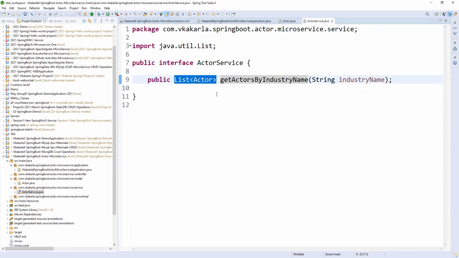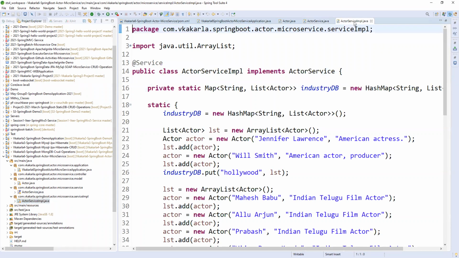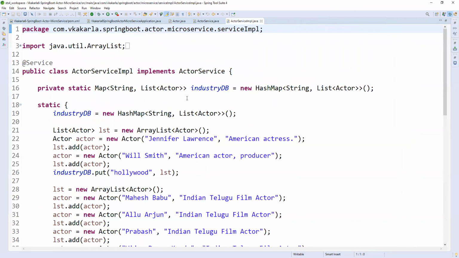Service. If you come to service, just by passing the industry name, we are getting a list of actors. Maybe we may get the list of actors from the database or another service. We will see. Obviously in this service, we would get it from the database, but instead of a database I'm creating a static DB, an industry DB, as we added previously.